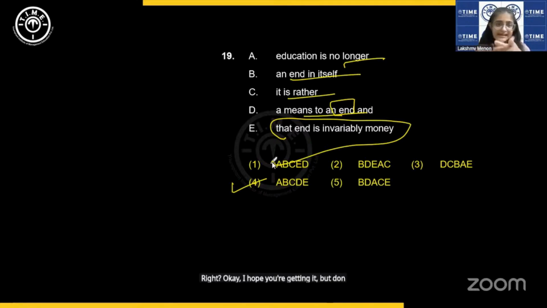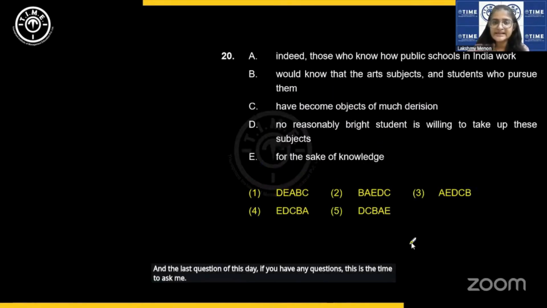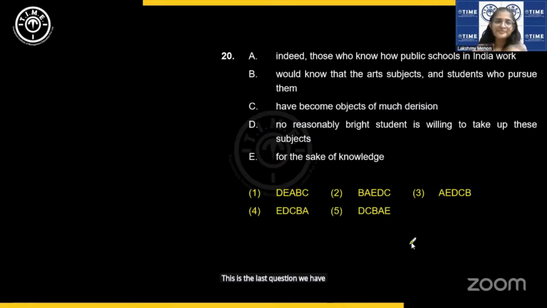But don't expect such easy ones. A, B, C, D, E is not very common in the exam. Once in a while, it does appear. And the last question of this day, if you have any questions, this is the time to ask me. This is the last question we have here. Slightly lengthy sentences. So let us try and decipher them, try and unscramble them.